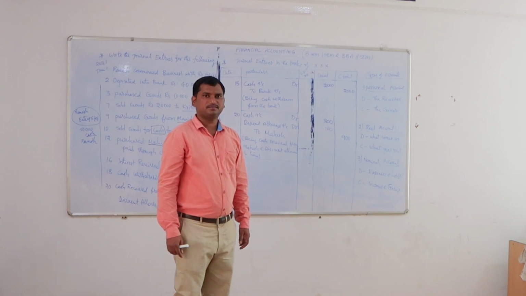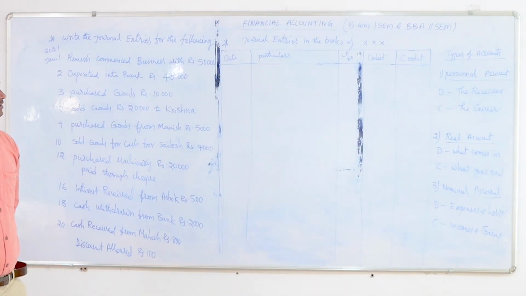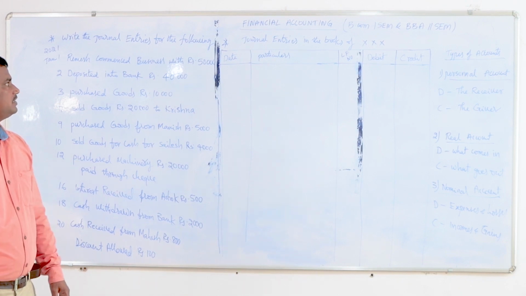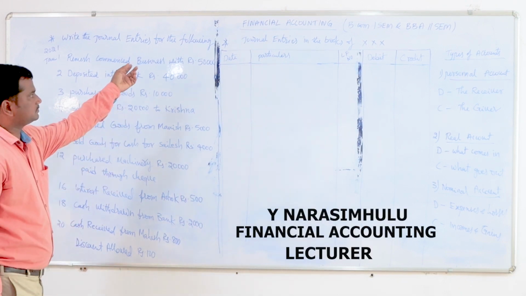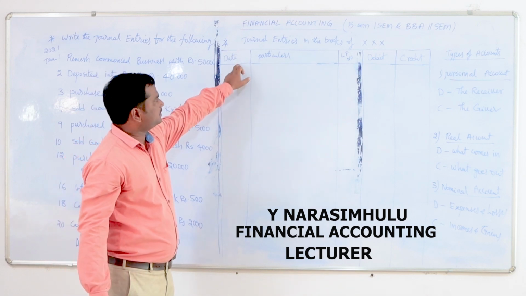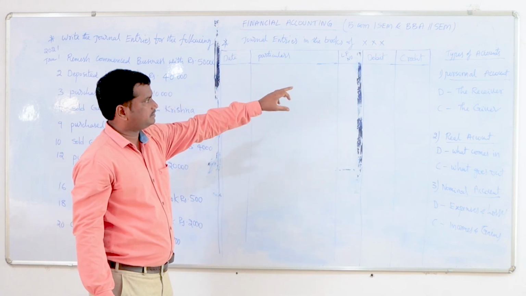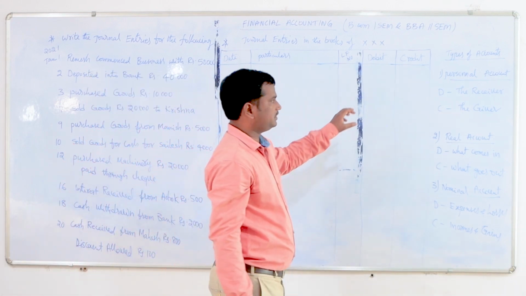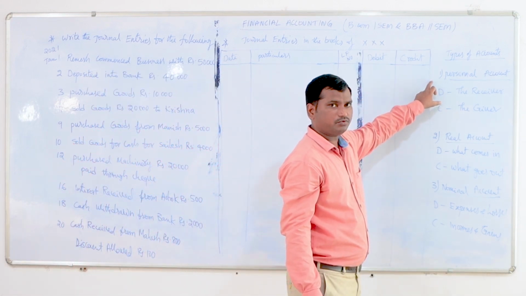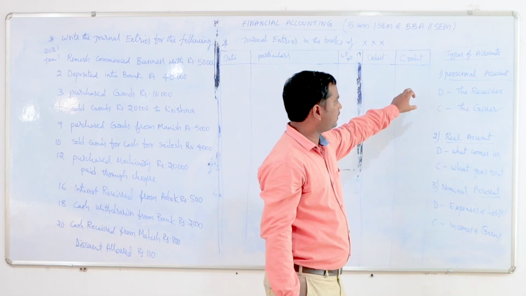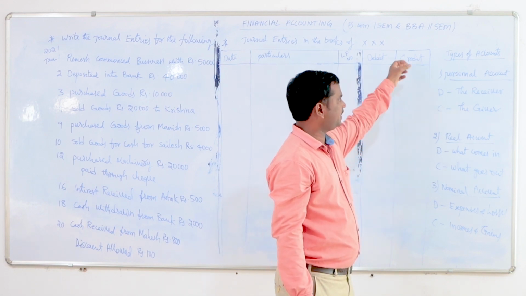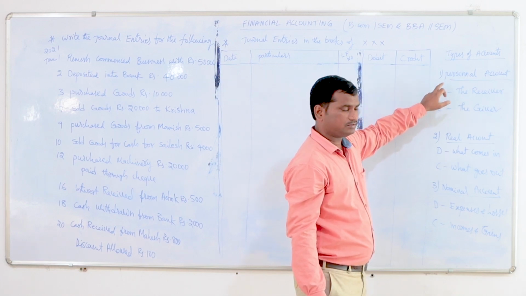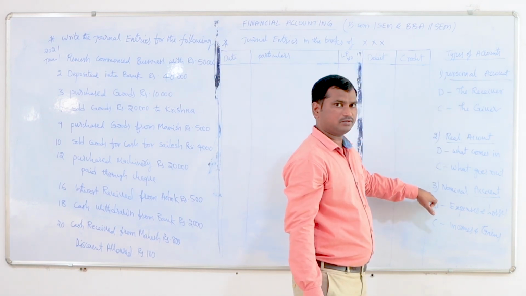Good morning, students. Dear students, today we learn how to write the journal entries in financial accounting. We know journal entries will be written based on the golden rules of accounting. While writing the journal entries, we should follow these golden rules. In accounting, there are three types of accounts: personal account, real account, and nominal account.